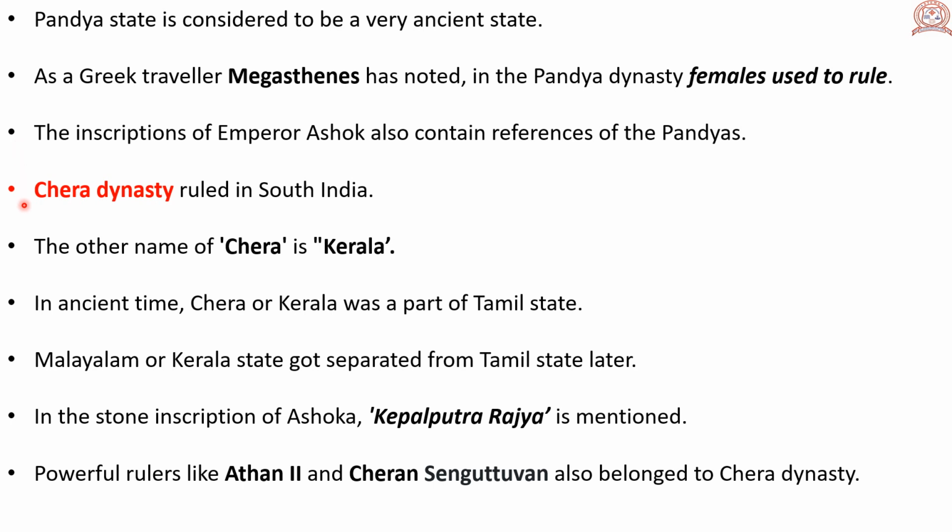Chera dynasty ruled in South India. The other name of Chera is Kerala. In ancient time, Chera or Kerala was a part of Tamil state. Malayalam or Kerala state got separated from Tamil state later. In the stone inscriptions of Ashoka, Keralaputra Rajya is mentioned. Powerful rulers like Athan II and Cheran Senkuttuvan also belonged to Chera dynasty.